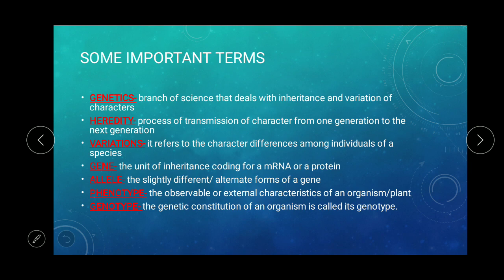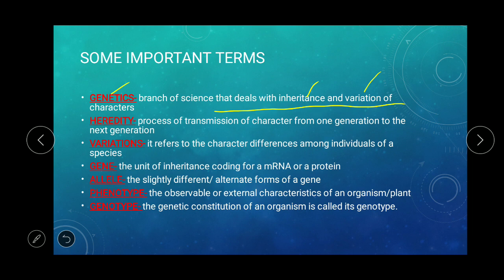So first of all, genetics. Genetics is the branch of science that deals with inheritance and variation of character. Inheritance and variation are two new terms we are encountering here. First, inheritance is the process of transmission of character from one generation to the next generation. Most organisms, whether sexually reproducing or asexually reproducing, will reproduce a newer generation or offspring, and they will transmit their characters to the next generation.